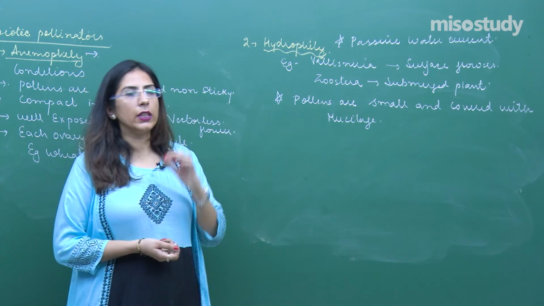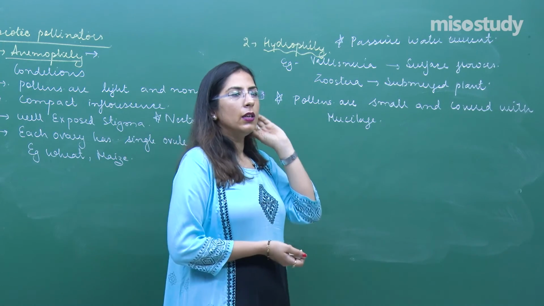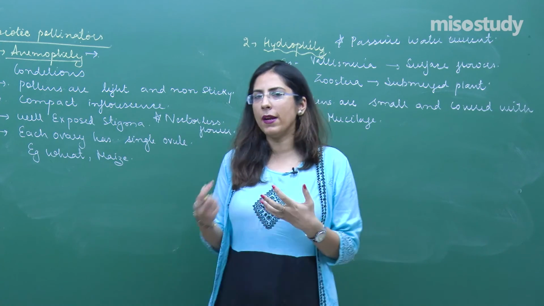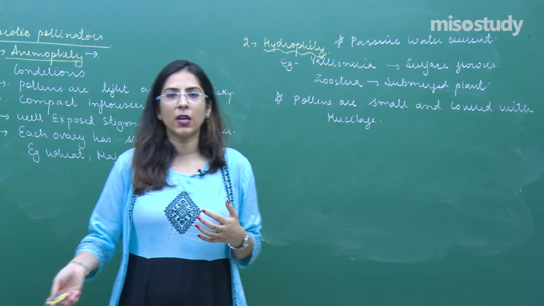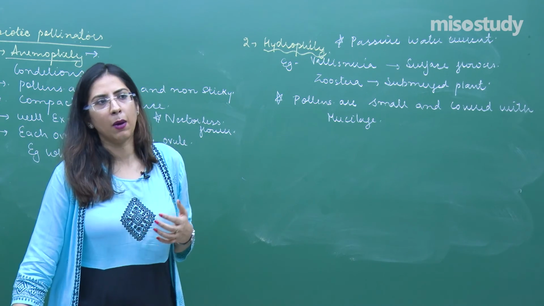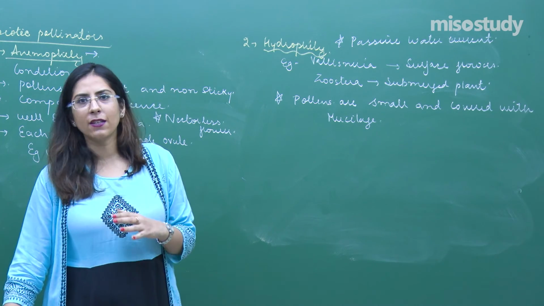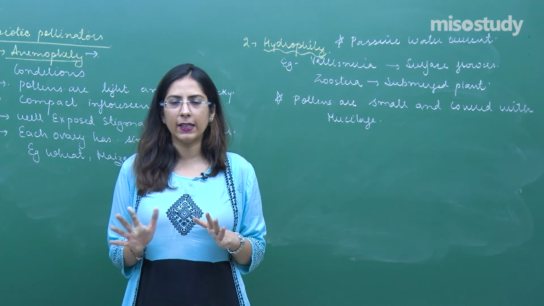Like this, we have certain biotic agents, like sometimes bats are required depending upon the different species, and sometimes the birds also act as pollinators. We have certain examples for that which we will be discussing in the next session.